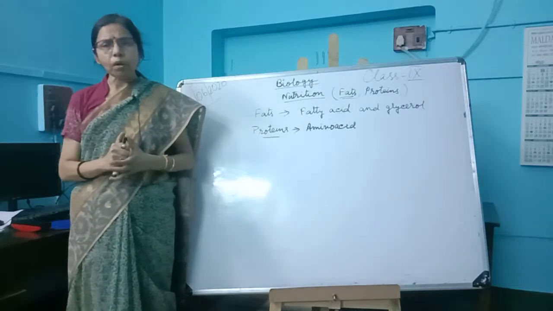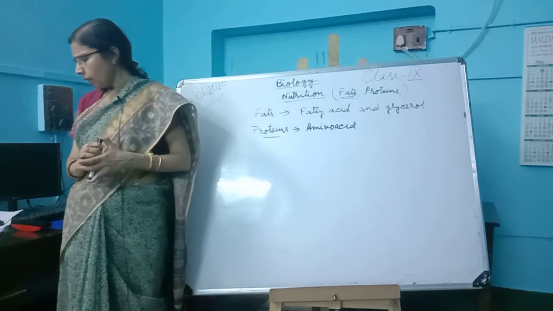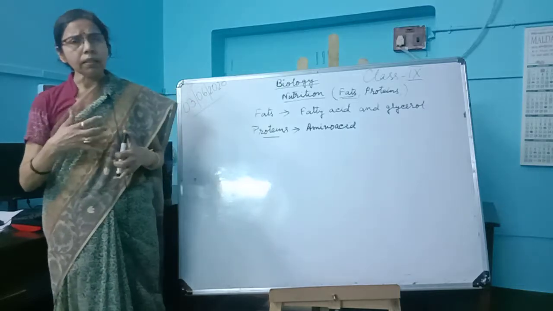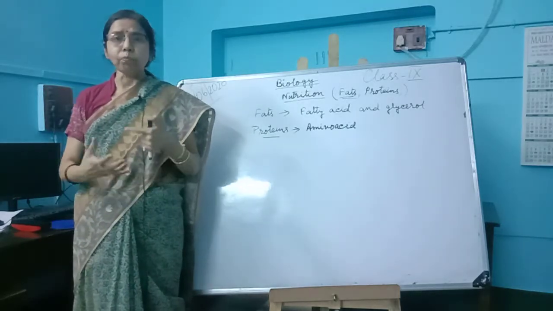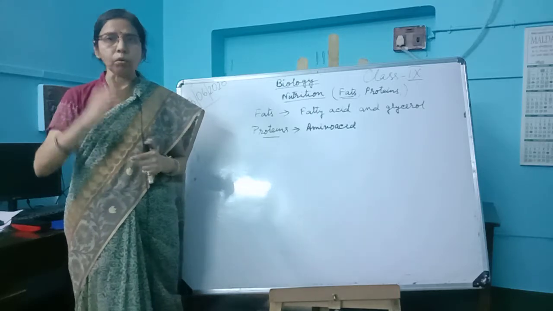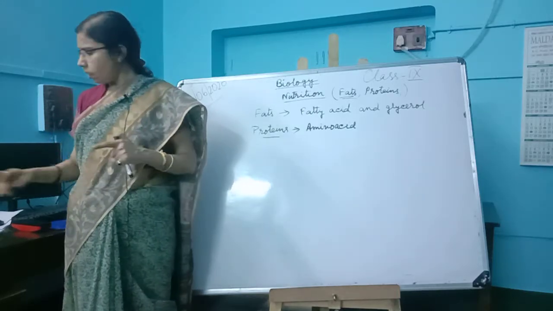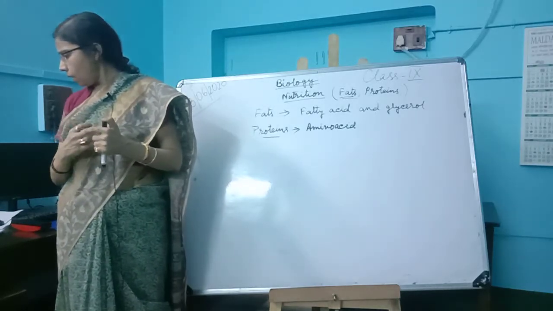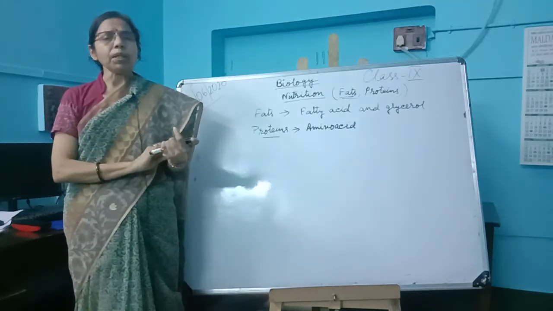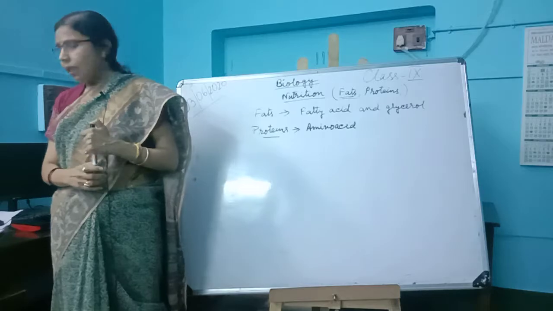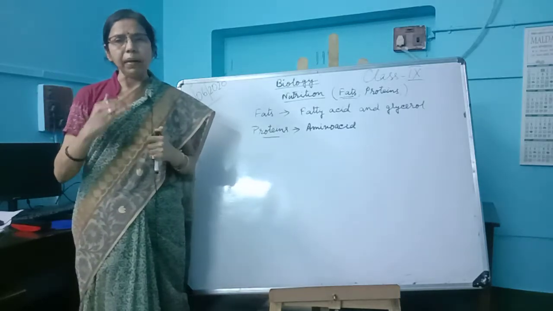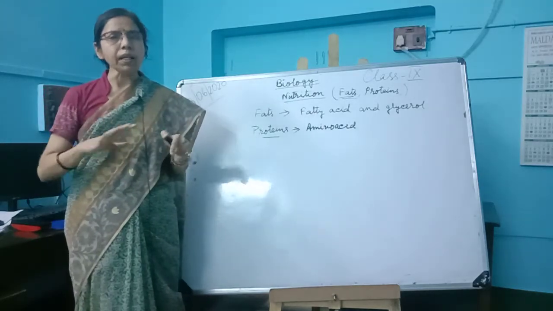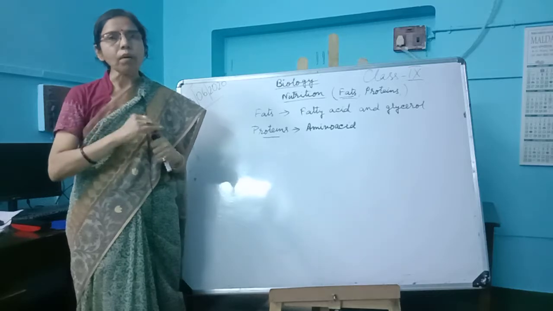In that case, the symptoms of marasmus we get are loss of body weight, and degeneration of the muscles and bones that help in growth. The skin becomes loose and folded, the limbs become thin, and there is retarded physical and mental condition. The ribs become prominent, and there is a protruding belly. Such symptoms we will get.